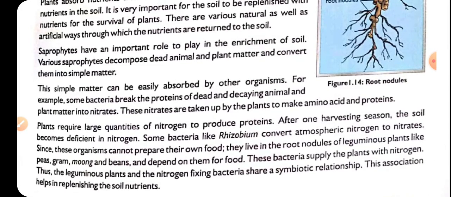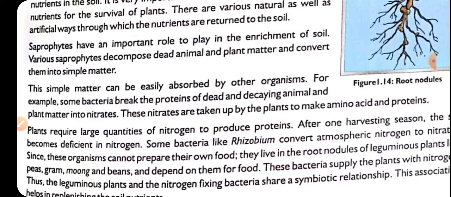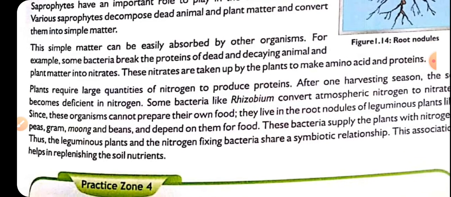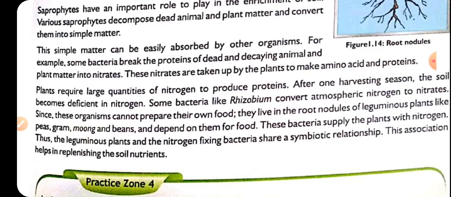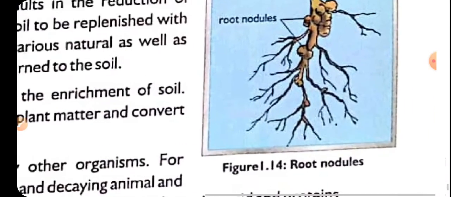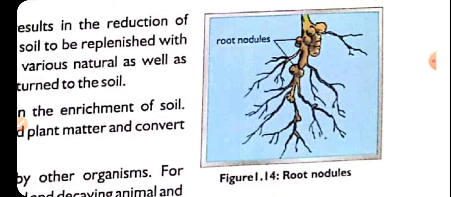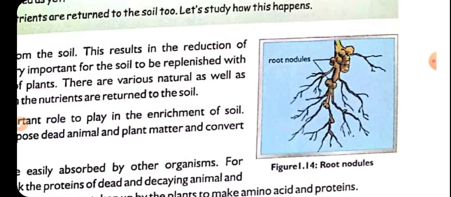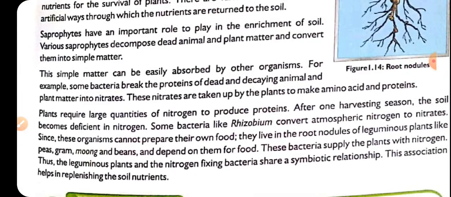These simpler matter can be easily absorbed by the other organisms. For example, some bacteria break the proteins of the dead and decaying animals and plants into nitrates. We read in leguminous plants that there are rhizobium bacteria present in the root nodules. The rhizobium bacteria in the root nodules convert atmospheric nitrogen into nitrates, which is further used by plants in formation of amino acids and proteins, so they keep getting proteins. Clear? So this is how there are some bacteria also which help us.